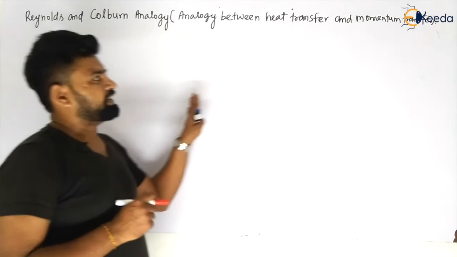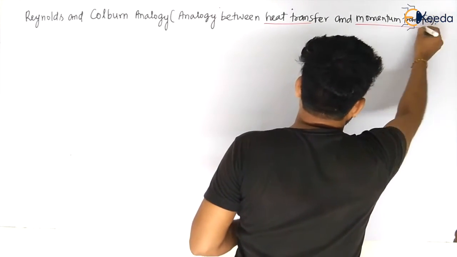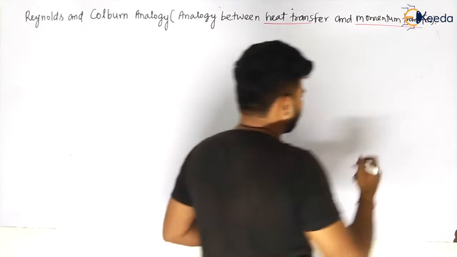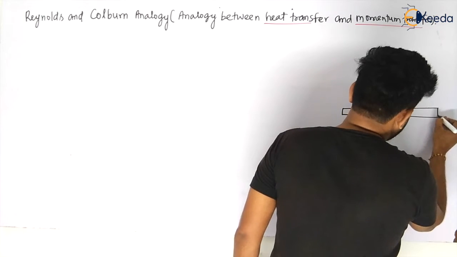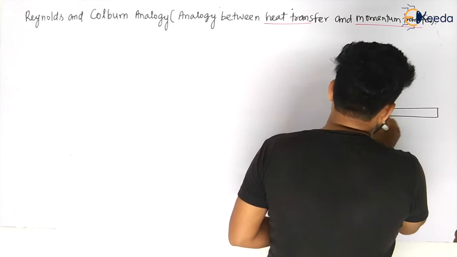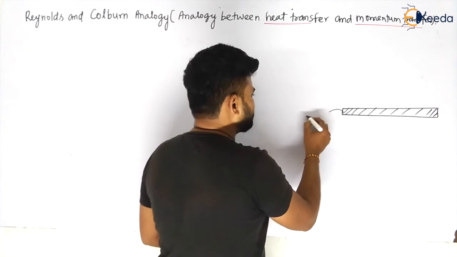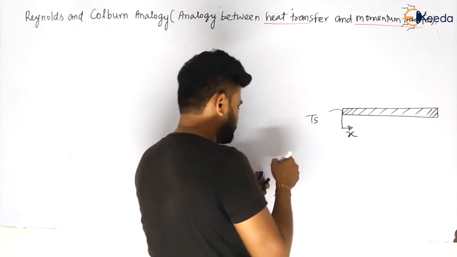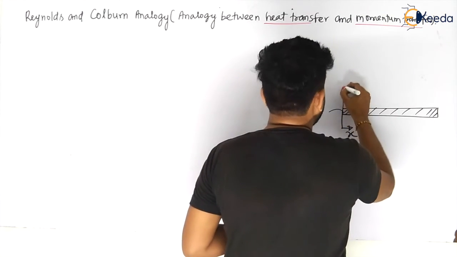Now, if you see this analogy, it is between heat transfer and momentum transfer, or we can see the momentum only. Let us see now, my dear students. So if I have a plate, let us understand it carefully. I am taking the example of a plate first. This plate will have some surface temperature Ts, with X in this direction, my dear students, and Y in the upper direction.